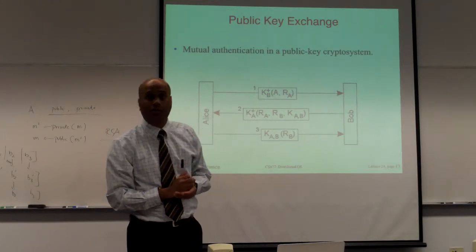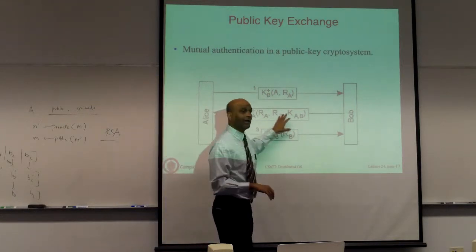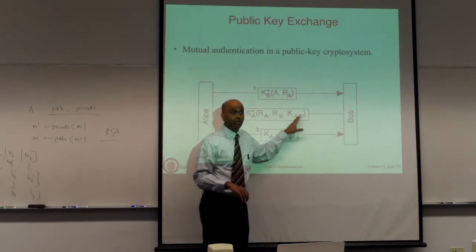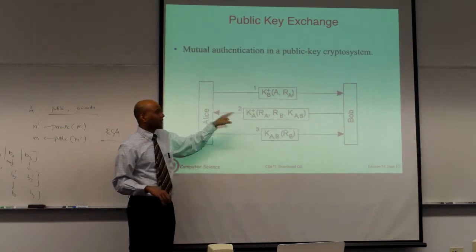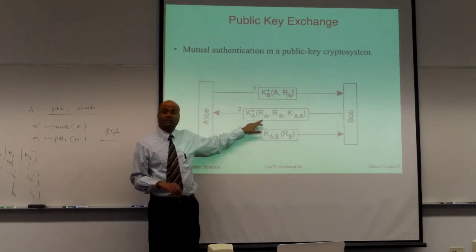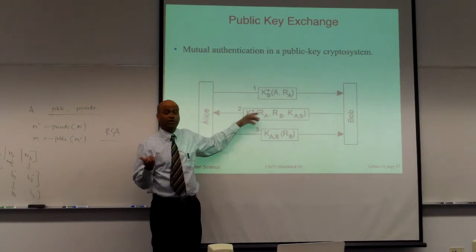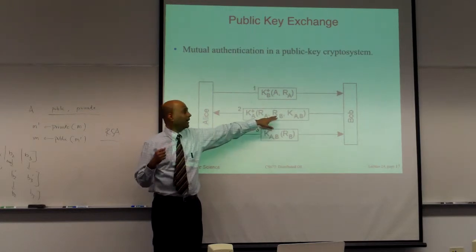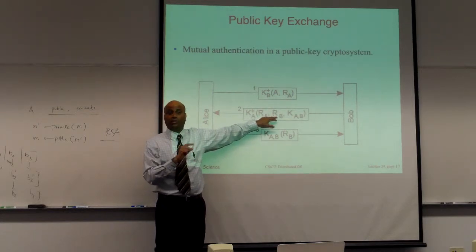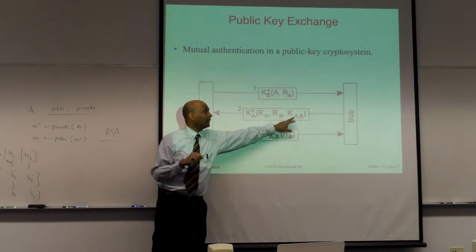Okay? So now this message can only be decrypted by Alice. Alice is going to get the message, she is going to find that her nonce has come back, so there's no replay attacks. You're using nonces to prevent replay attacks, because we'll never reuse that nonce. Your nonce came back, Bob also sent a nonce so that you cannot do a reverse attack in reverse, and you got a key.